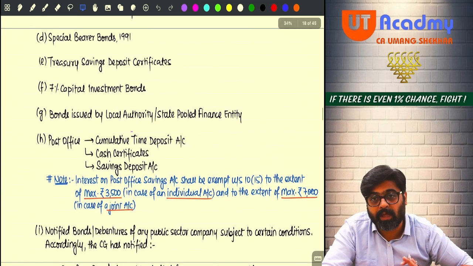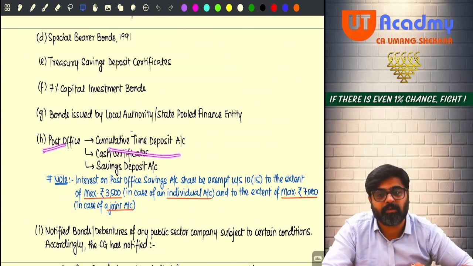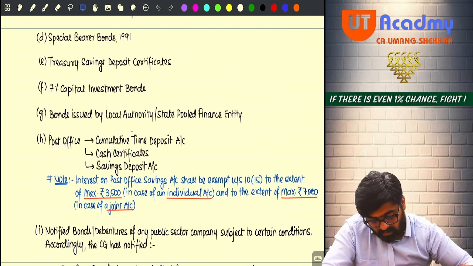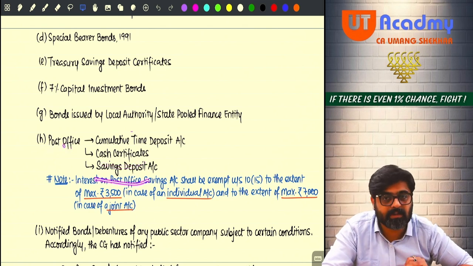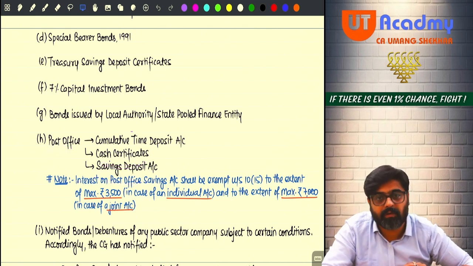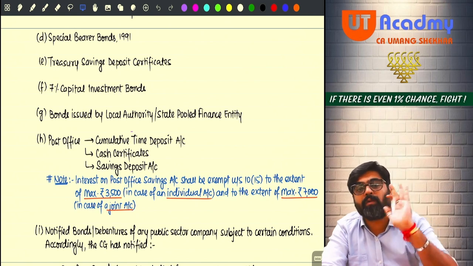Now come to this H part. This is important. Now in the post office cumulative time deposit account if you invest, in the post office cash certificates if you invest, in the post office savings deposit account if you invest, whatever amount you invest here, on that amount you are going to get interest.